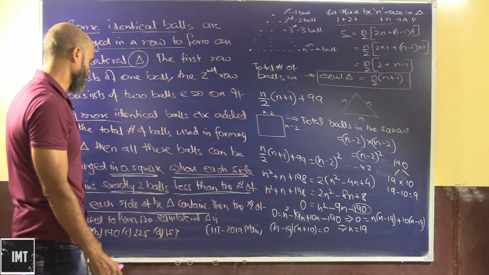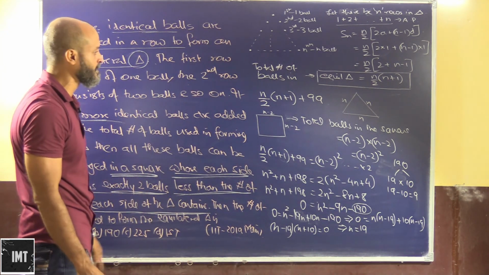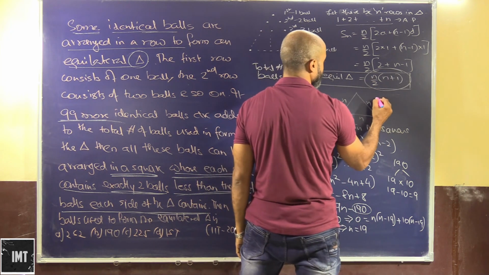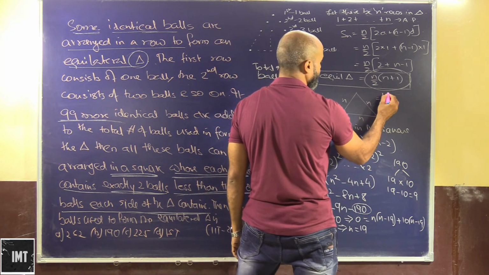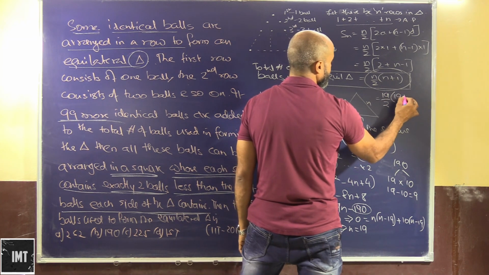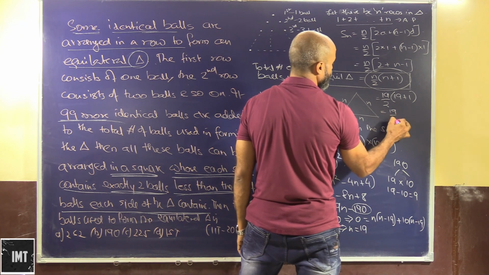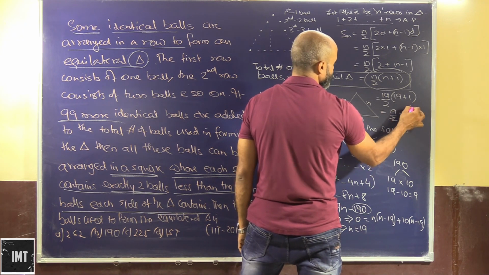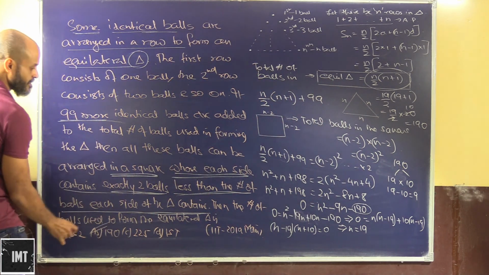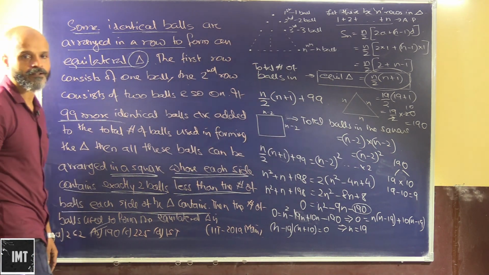Okay, so now we have to find the number of balls used to form the equilateral triangle. Now the number of balls which have been used to form the equilateral triangle is this. So putting the value of n here as 19, it is 19 by 2 into 19 plus 1. So this will be 19 by 2 into 20. So that will be 190 balls. This will be basically the answer here.